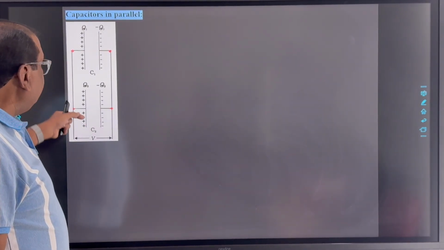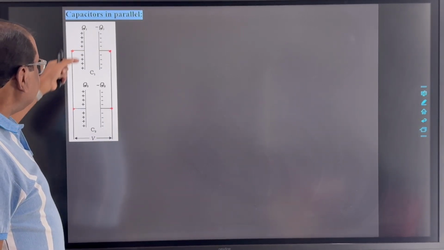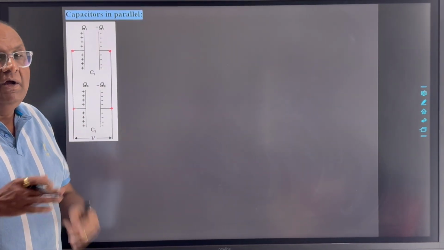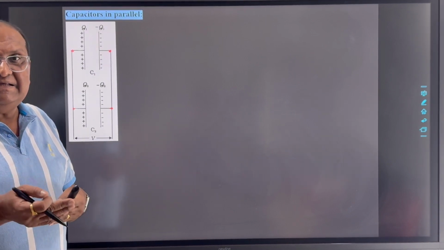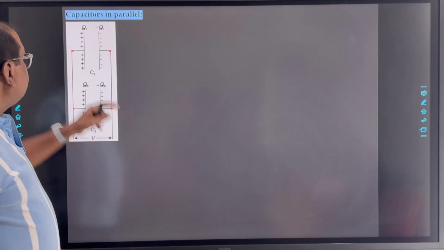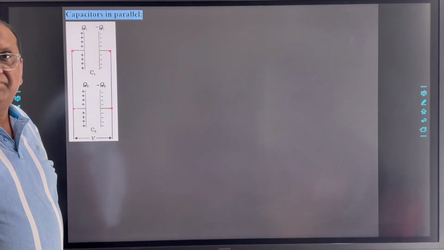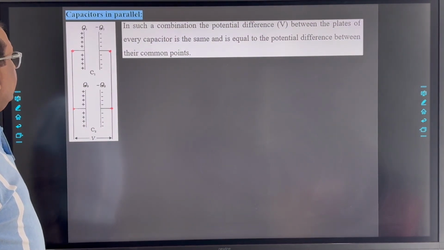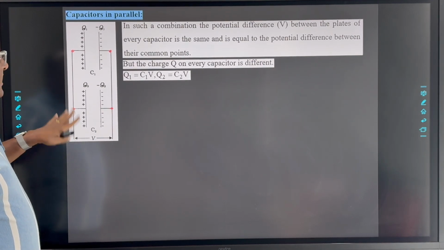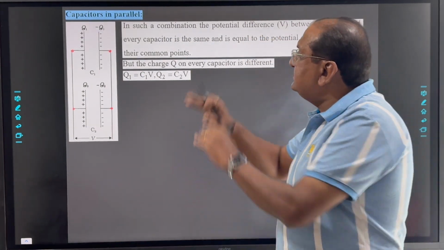Now the capacitance of each capacitor is different. Suppose for this one the capacitance is C1, for the second one C2. Now the potential difference across each one is the same. Obviously C is Q by V, V is the same, C is different, so the charge deposited on each capacitor will be different. Clear?